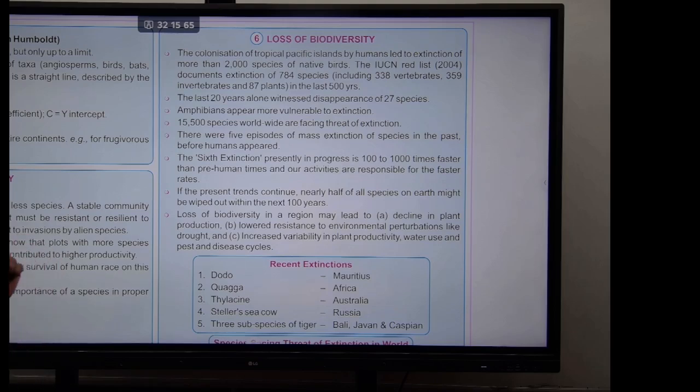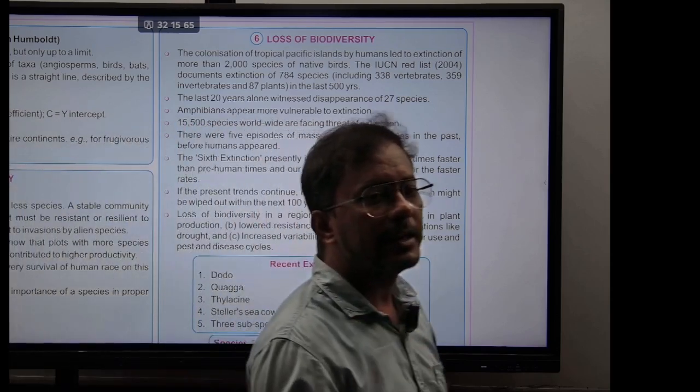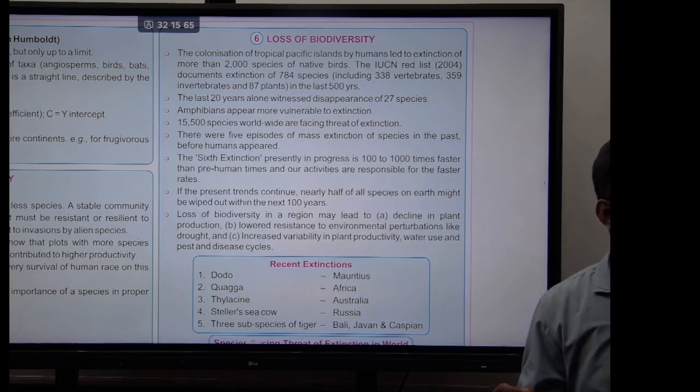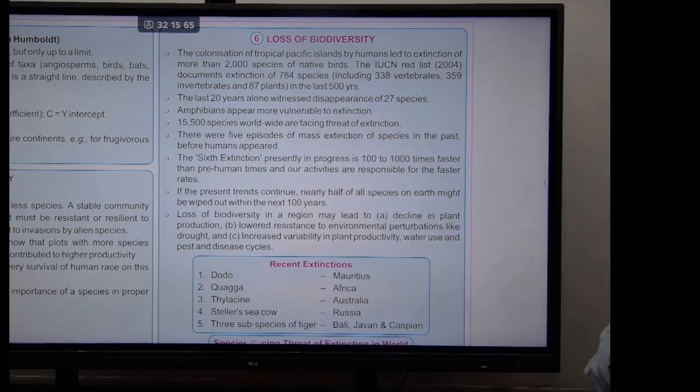According to 2004, the documentation records the extinction of 784 species, of which 338 are vertebrates, 359 invertebrates, and 87 species of plants, in the last 500 years. I mean, within the last 500 years, we lost 784 species. It's like 1.5 species lost every year.